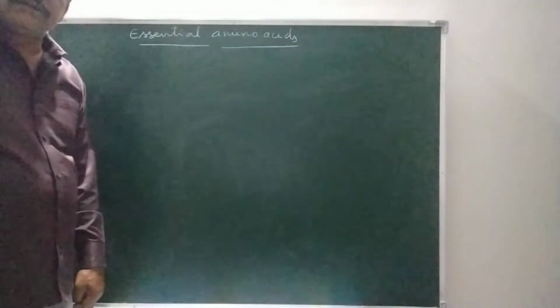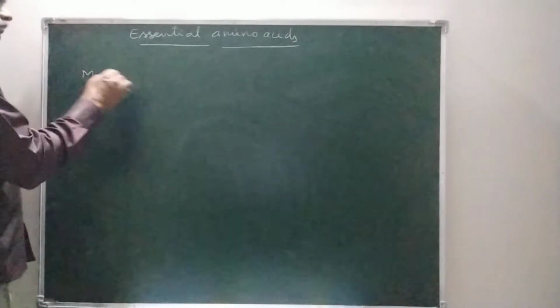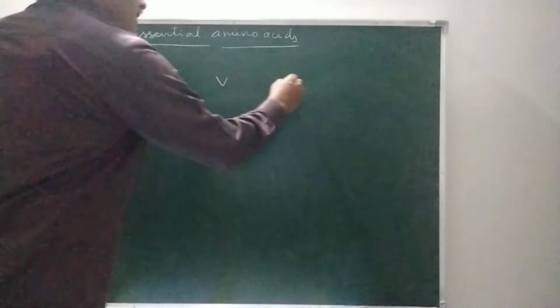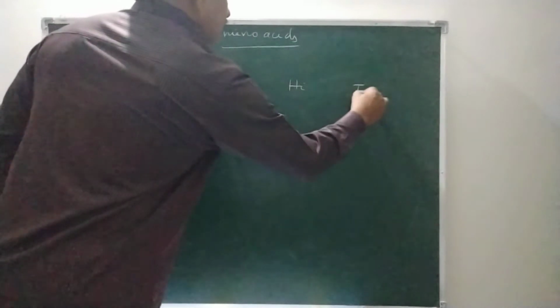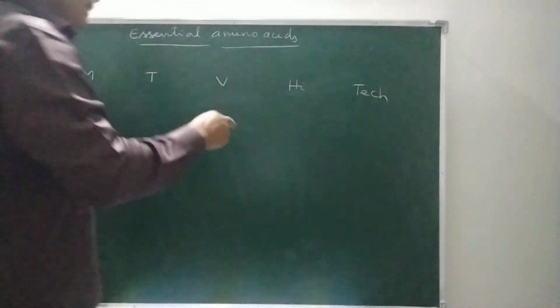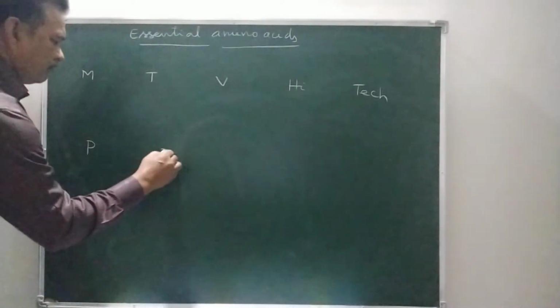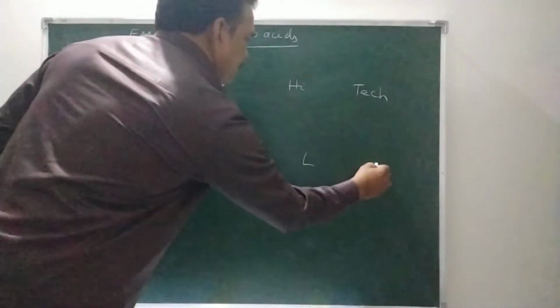You remember these letters: M, T, V, Hi, Tech, Pill. MTV high-tech pill.